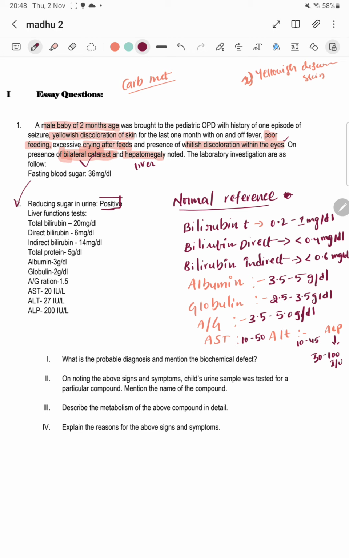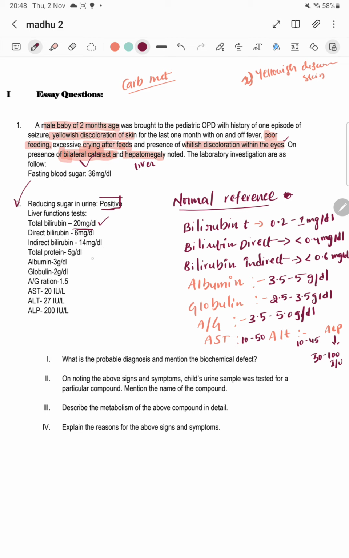So all these values we got from the baby's sample after the tests were done. Total bilirubin 20 mg per dl. The normal total bilirubin is 0.2 to 1 mg. See how minute the normal value is, but here 20 mg, which is very high. Direct bilirubin 6 mg, the normal is less than 0.4. And indirect bilirubin here we got was 14 mg per dl, and here the normal is less than 0.6 mg per dl.